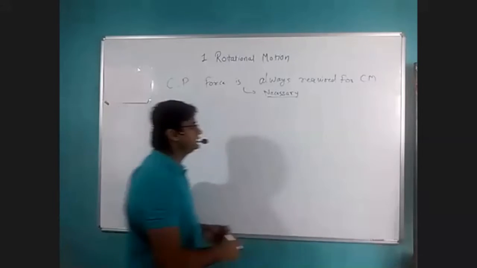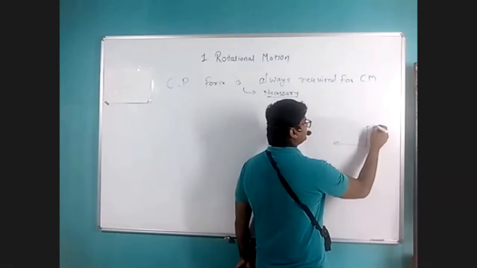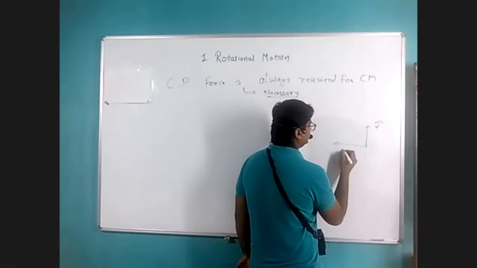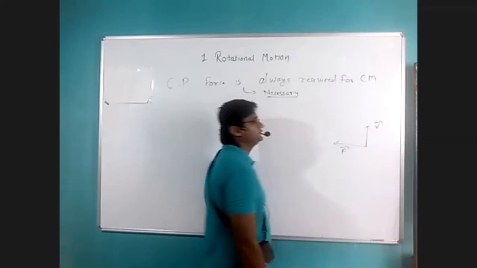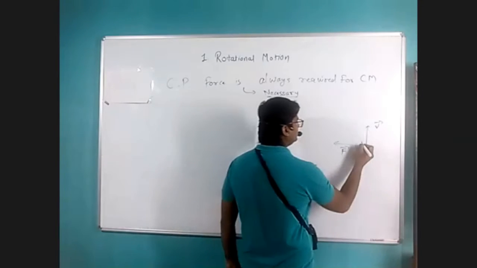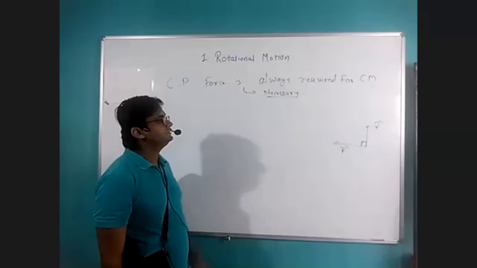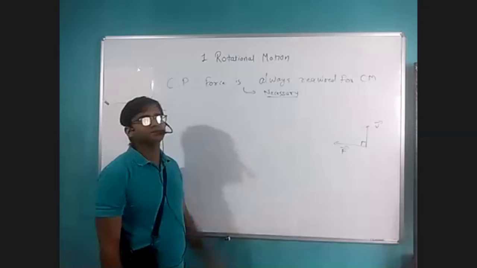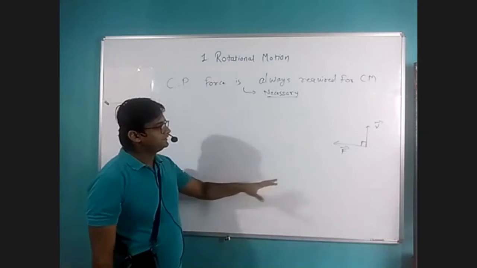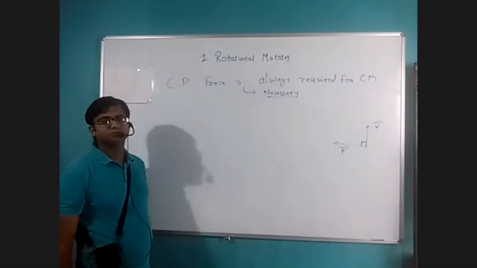Okay, and again we have arrived at one more relation, or we can say one more point: where force and velocity vector are always perpendicular at each and every point in the motion, then the motion is always circular motion. Okay, so basically that force is centripetal force, and due to centripetal force motion exists.